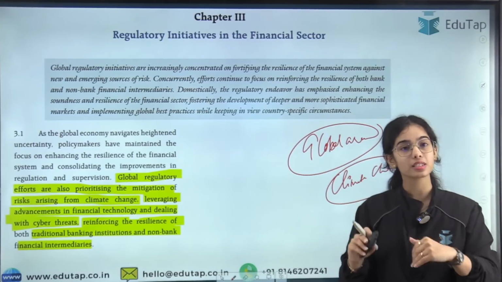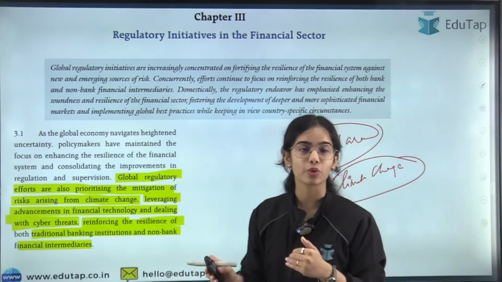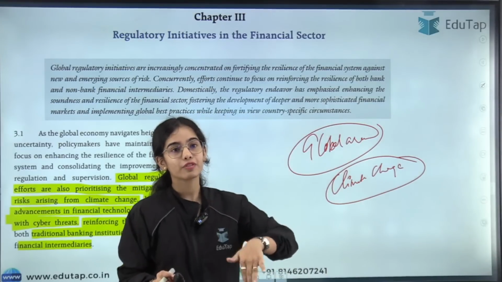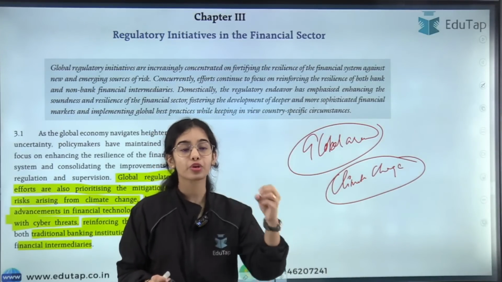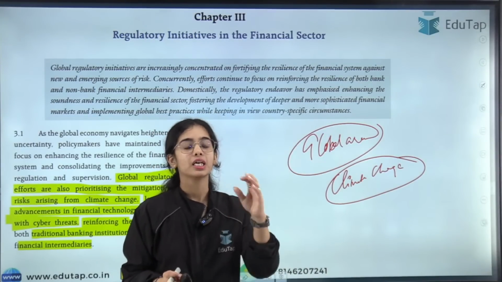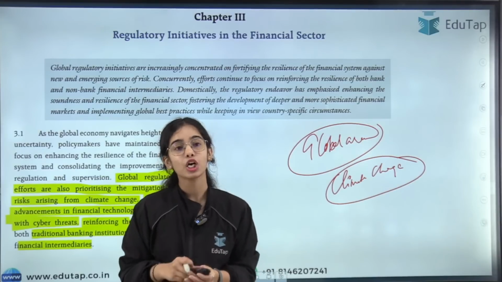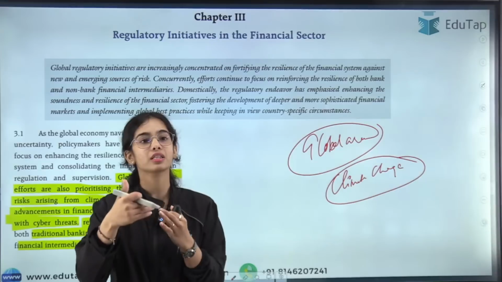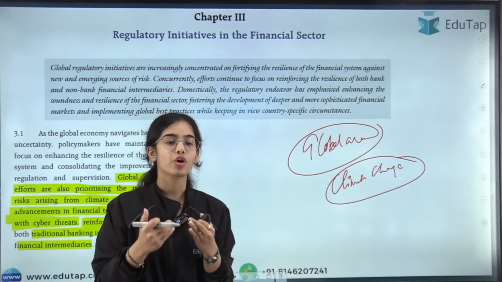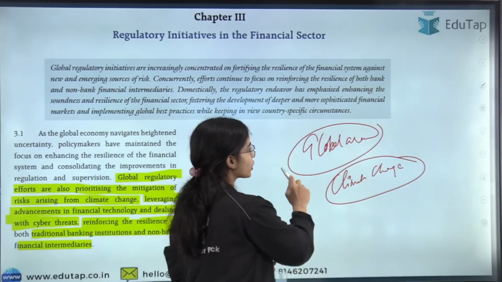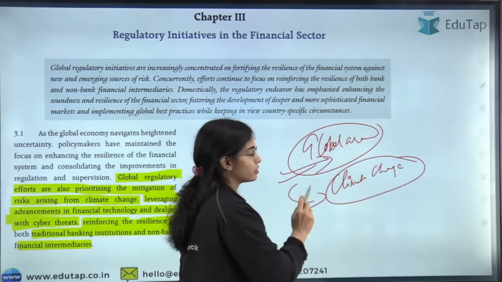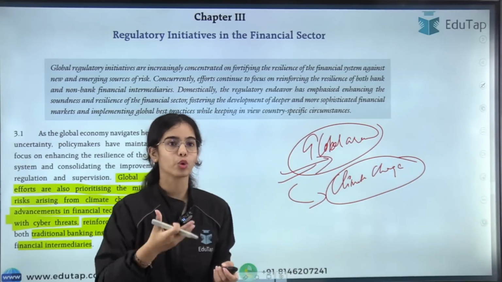This year also a lot of heat waves are going on, due to which food production and food prices are becoming very volatile. Because of climate change, it is affecting the economic structure of different countries. So this is the global area that the global regulators are focusing on.